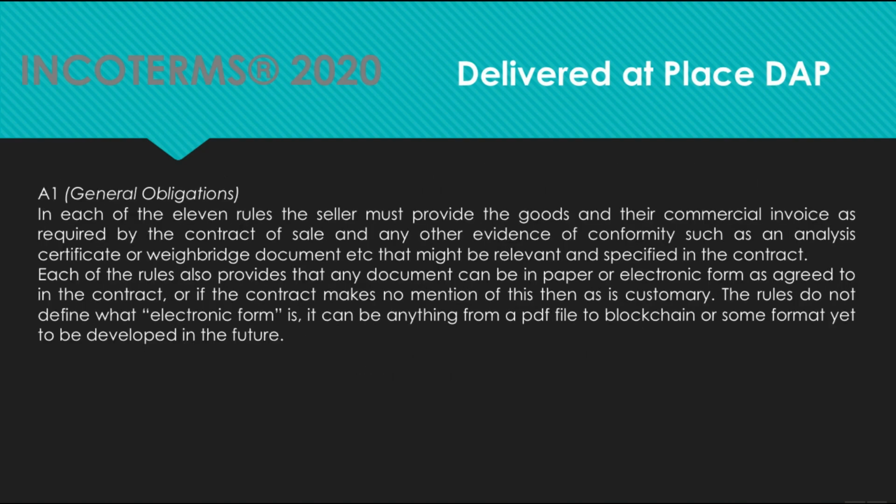A1. General obligations. In each of the 11 rules, the seller must provide the goods and their commercial invoice as required by the contract of sale and any other evidence of conformity, such as an analysis certificate or weighbridge document, etc., that might be relevant and specified in the contract. Each of the rules also provides that any document can be in paper or electronic form as agreed in the contract, or if the contract makes no mention of this, then as is customary. The rules do not define what electronic form is. It can be anything from a PDF file to blockchain or some format yet to be developed in the future.